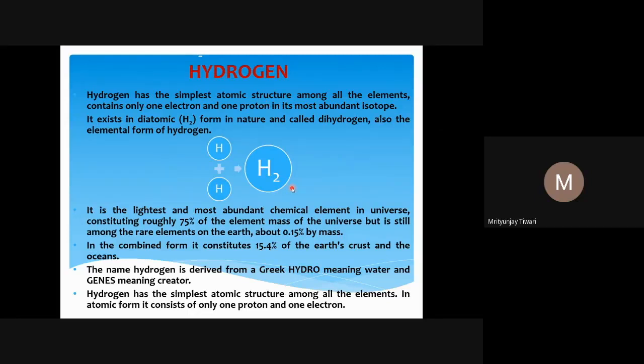Then, when we talk about the sustenance of life on the earth, we also talk about solar energy. And solar energy, we know, is because of fusion. That fusion happens between two hydrogen nuclei. When they combine, they form helium nuclei, and during the course some mass loss happens, and that is transformed into energy, heat energy.